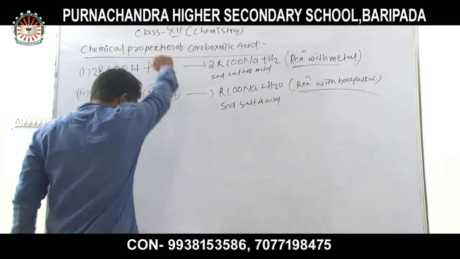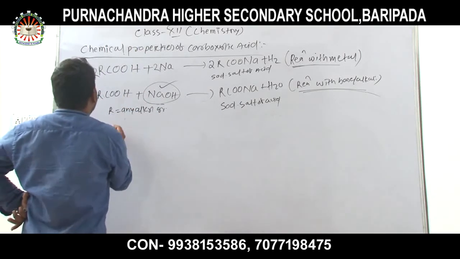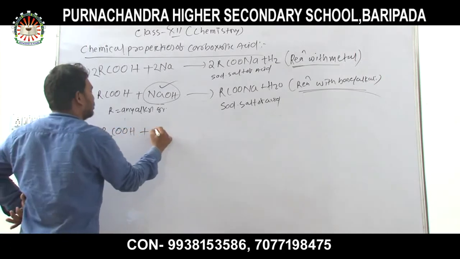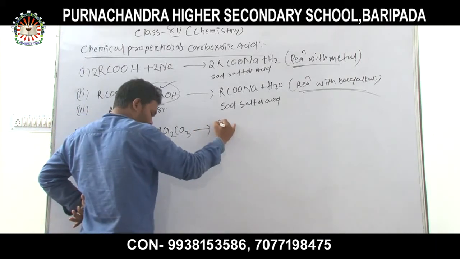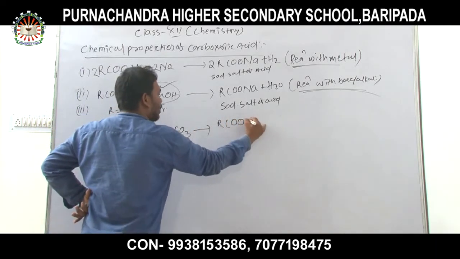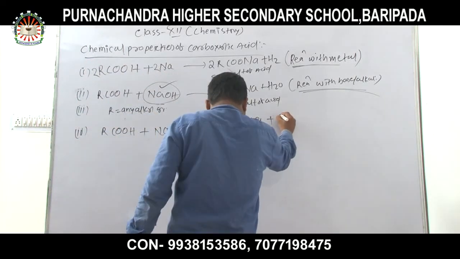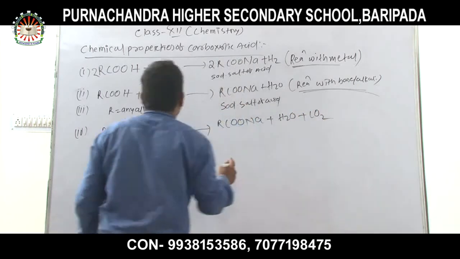Then the third: RCOOH plus Na2CO3 gives RCOONa plus H2O plus CO2.